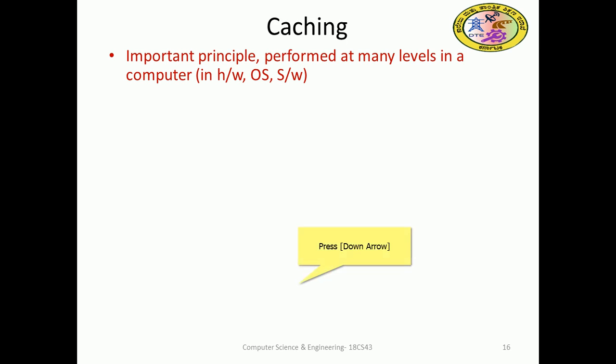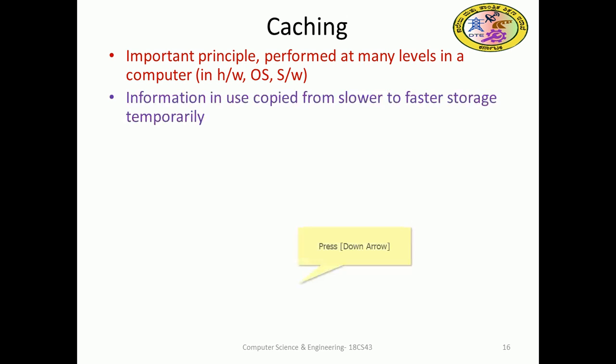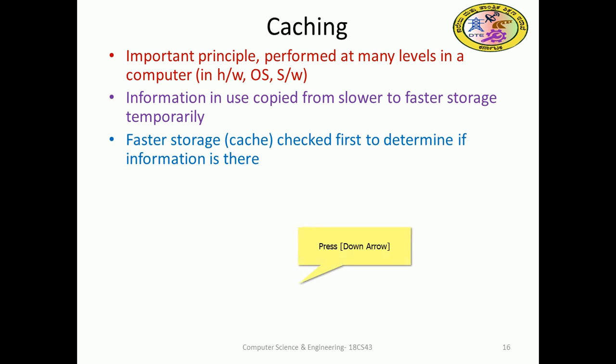Caching is between the processor and main memory, so we will see that. It is an important principle performed at many levels in computer hardware, software and the OS. Information is copied temporarily from slower to faster storage, and the faster storage is the cache. Check first to determine if the information is there. The CPU will check the cache first for any requested information. If it is available in the cache, it is supplied immediately because it is very close to the CPU.